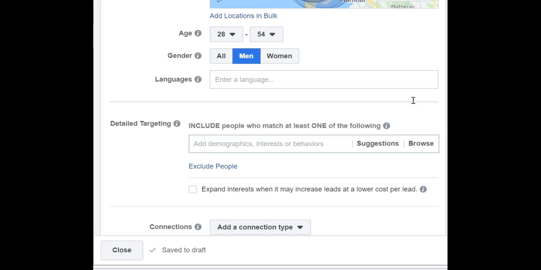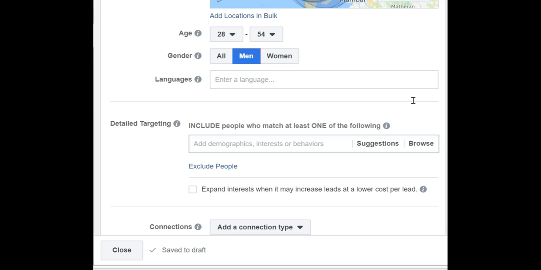Moving on to age, while targeting first home buyers, we need to ensure we are targeting the home loan eligible age. Depending on the budget, we can select anywhere from 28 till 54 years in the first home category. For the second home category, we normally target anywhere between 35 to 64 years. Age has to be adjusted depending on the budget of the property along with other advanced targeting parameters.